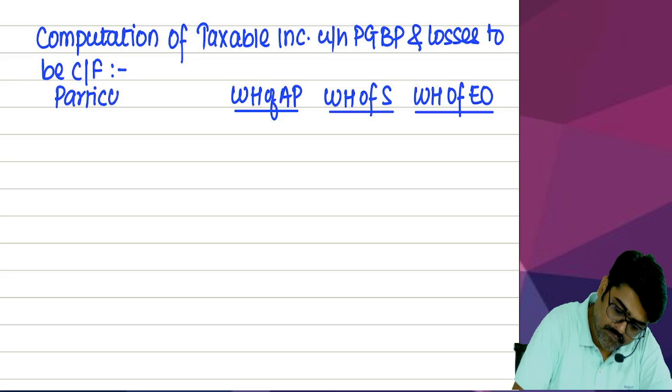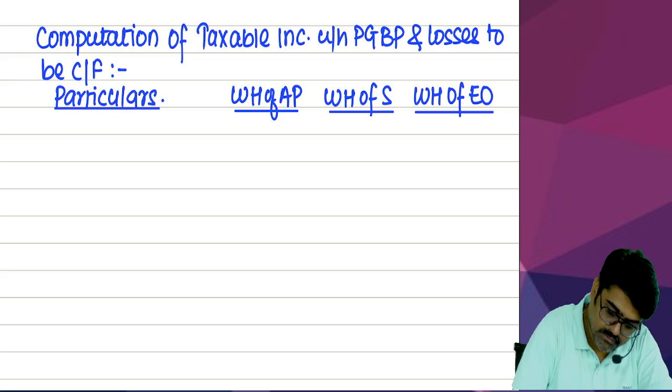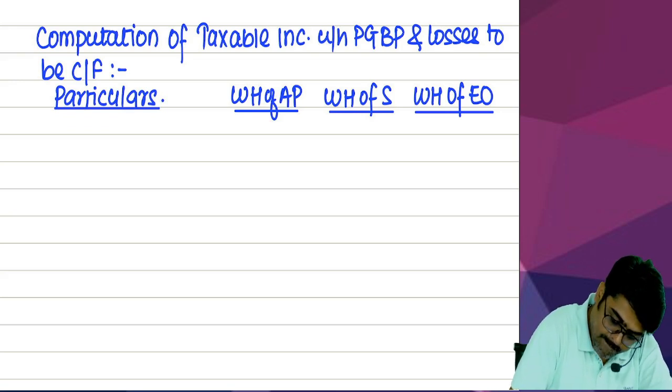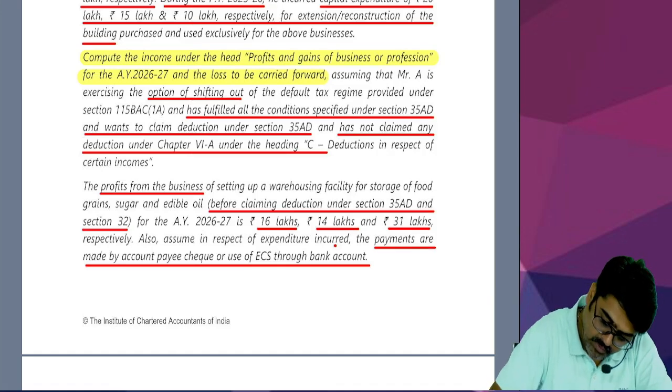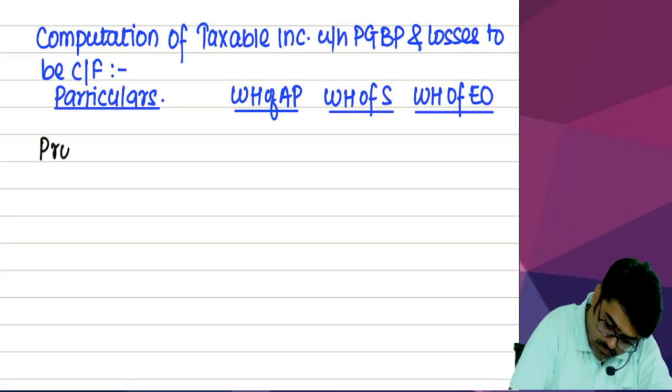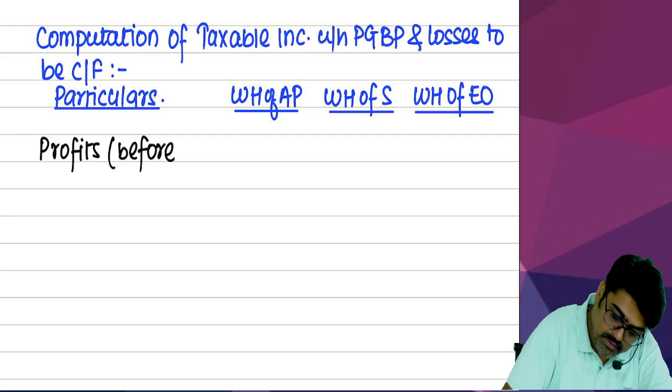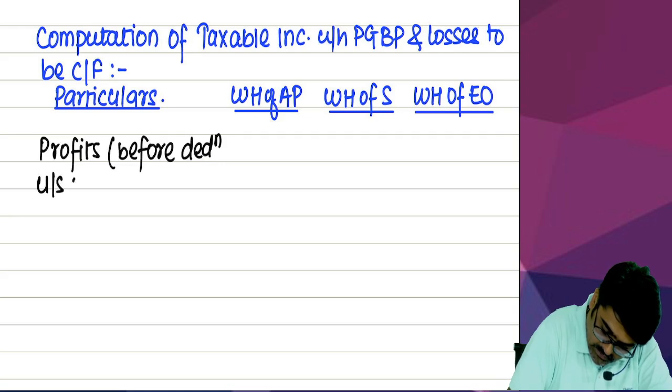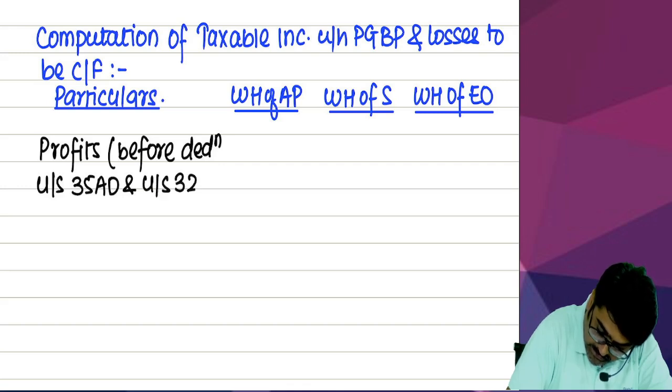From where will you start? Starting point. Come on, tell me the starting point, guys. The starting point will be this amount: profits from the business. So profits before deduction under section 35AD and under section 32.